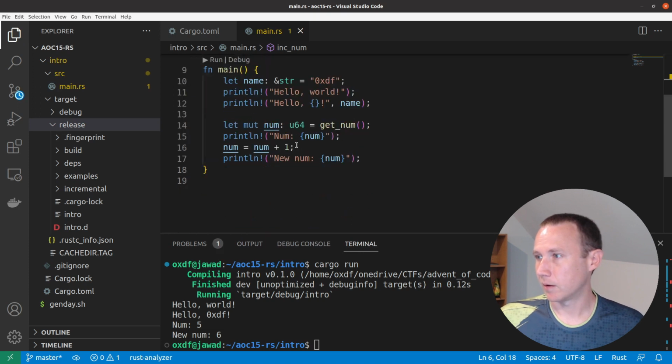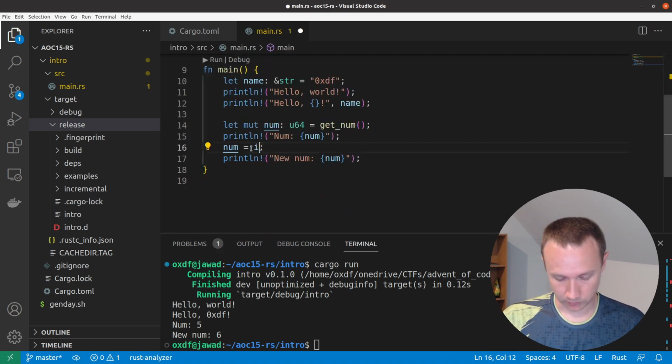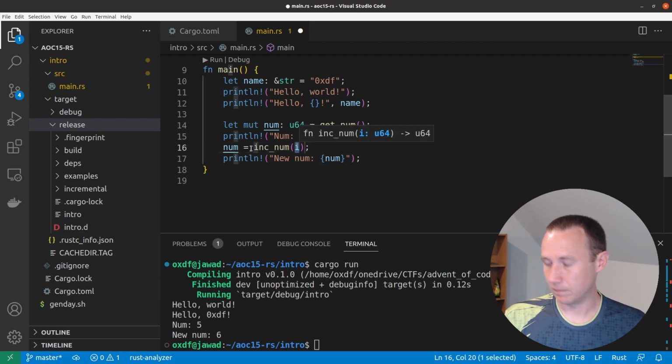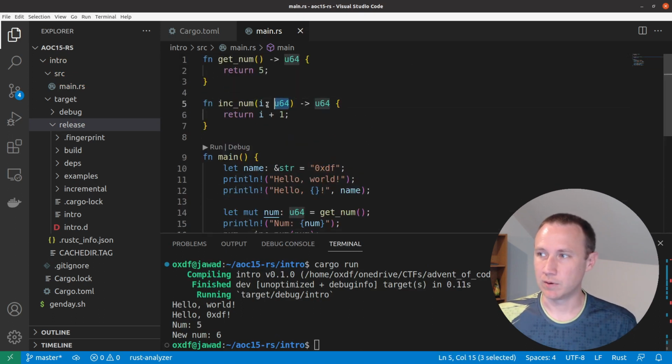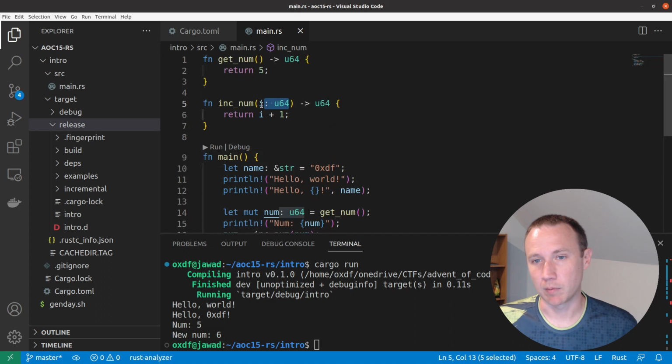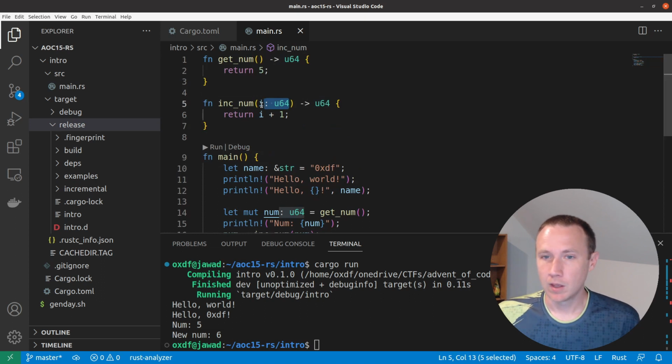And if we save that, now we can come down here and we can say num equals inc_num. And I think this will work. And so again, now we've made this function. If we didn't put this here, it would throw an error and be unhappy with us like that. So it's a good break to talk about statements versus expressions.